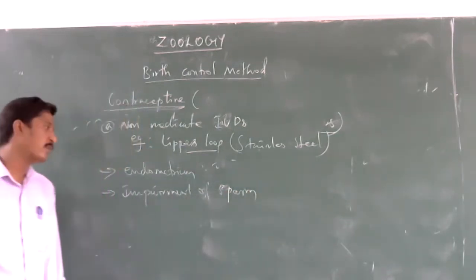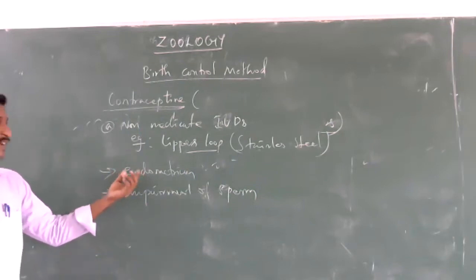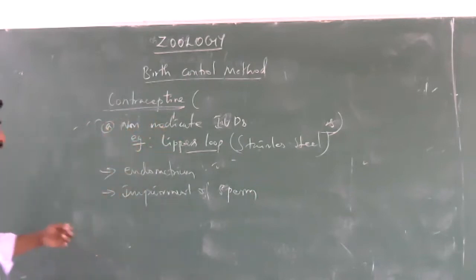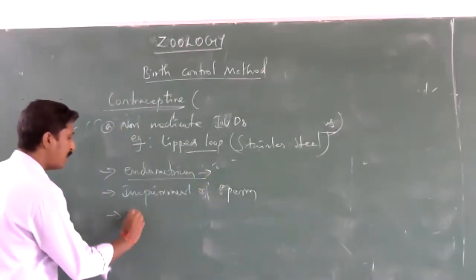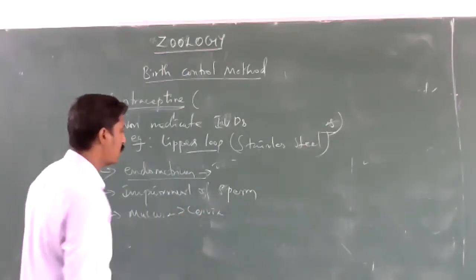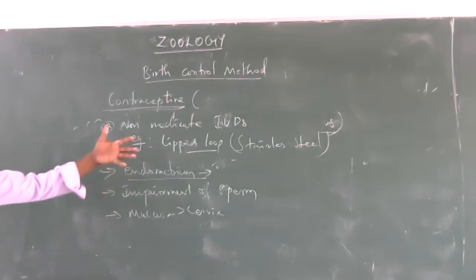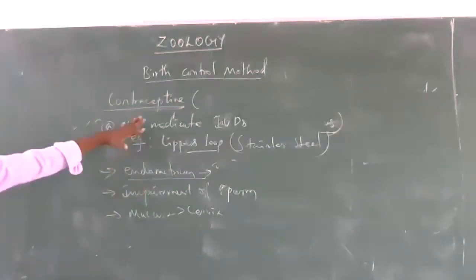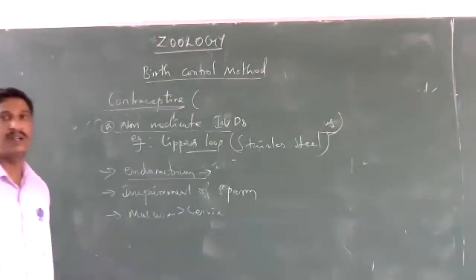Sperm impairment of the vagal corrected. Uterine endometrium: the histological changes stimulated by the non-medicated intrauterine devices change the endometrium layer, and also increase the secretion of mucus in the cervix region. By these three processes, it can avoid the movement of sperm into the fallopian tube and so avoid conception. So that is the process of non-medicated intrauterine devices.